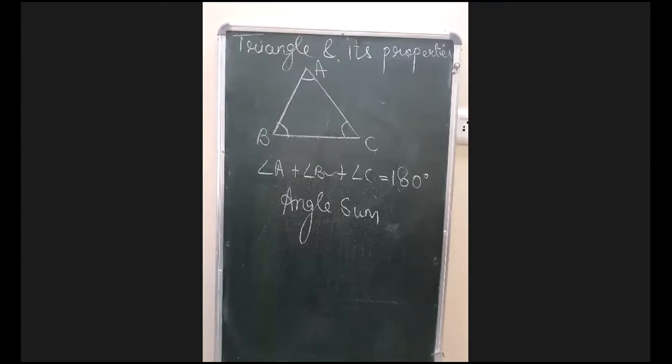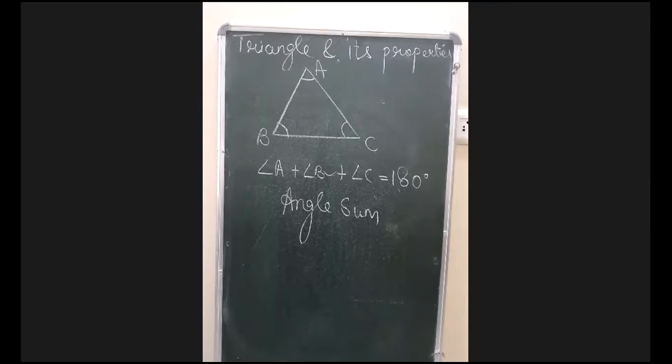So now the definition as per this information: a triangle which has all three angles acute is called an acute angled triangle. A triangle having one right angle is called a right angled triangle. A triangle which has one obtuse angle is called an obtuse angled triangle.